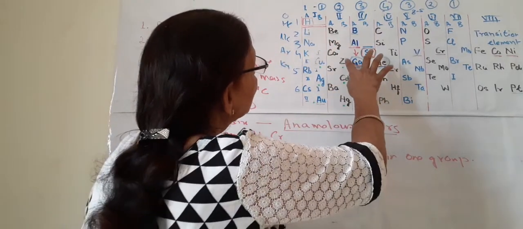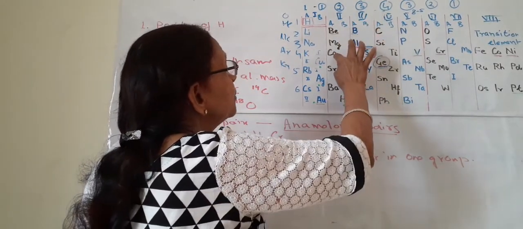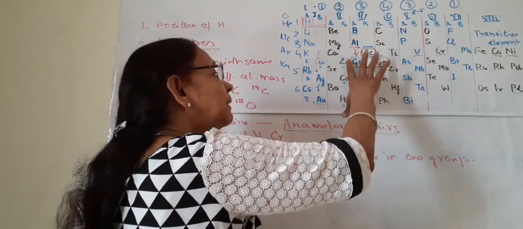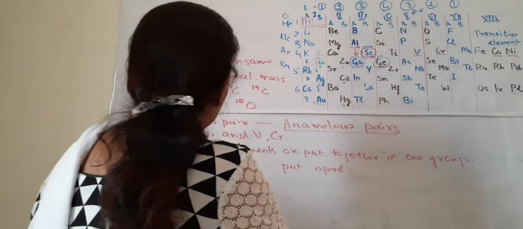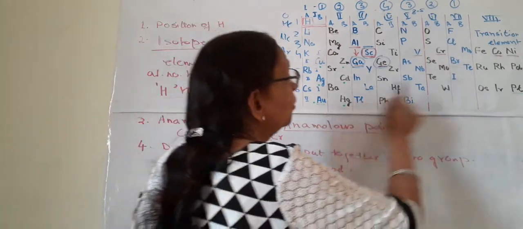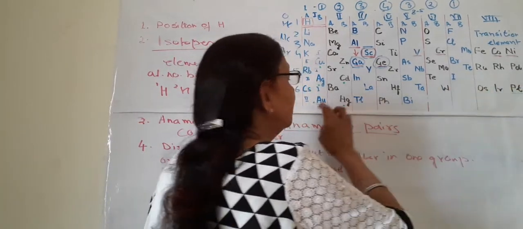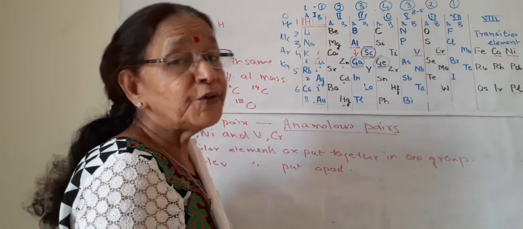And like here also, zinc, cadmium, mercury are different from magnesium, calcium and strontium, but they are put in the same group. So this is one of the flaws. And similar elements are put apart, like gold and platinum. They have similar properties, but they are quite far from each other.